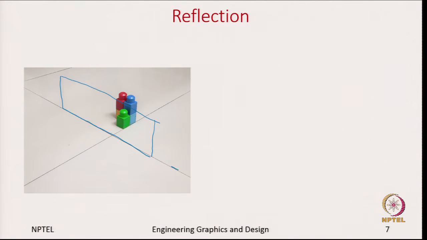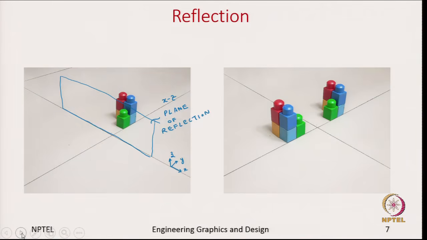Or I can give names to these axes. So, let us say x, y and z. So, this is what I am calling as plane of reflection. So, which is the x z plane. So, after reflection what you see is this is the object, original object before reflection, and this is the object after reflection.